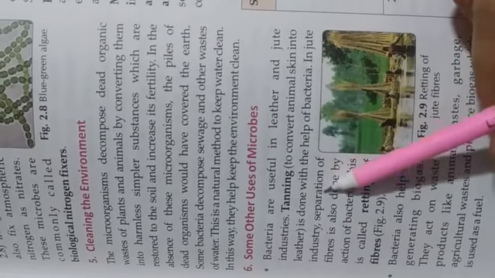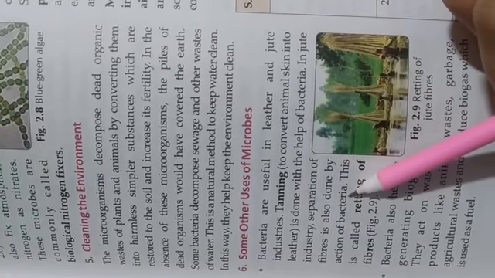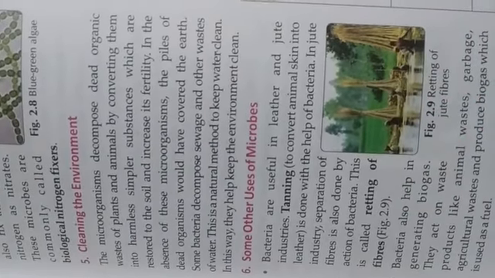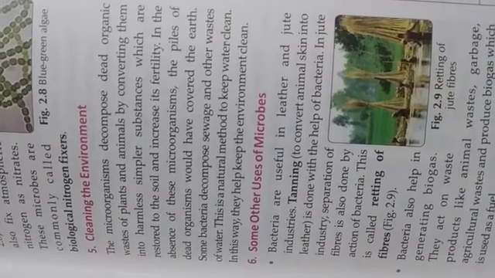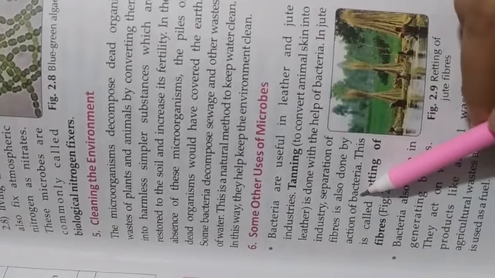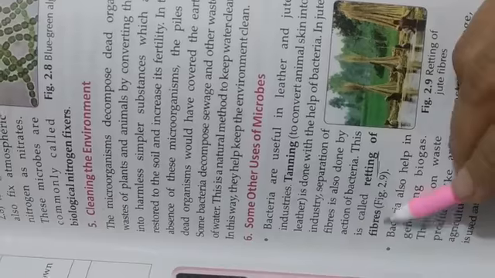In the jute industry, separation of fibre is also done by the action of bacteria. Separating the fibres and keeping them separate is done by the action of bacteria. This is called retting of fibres.